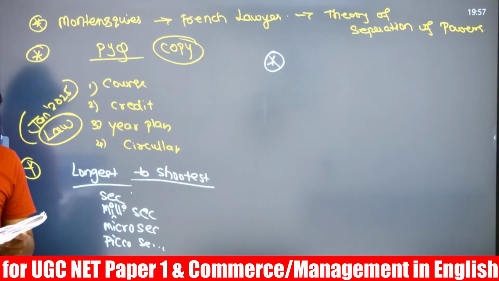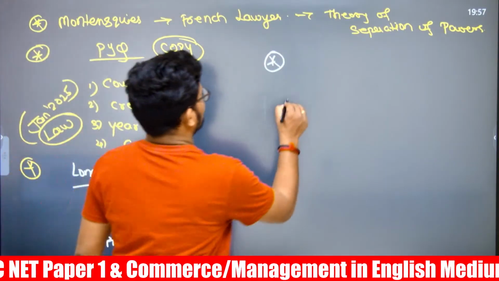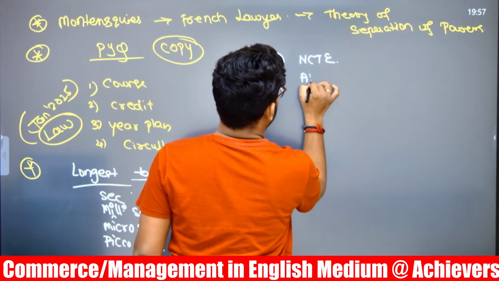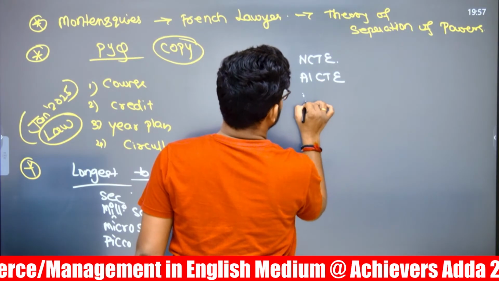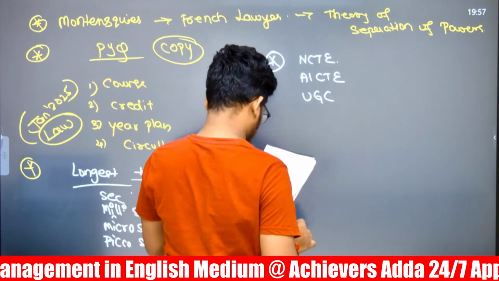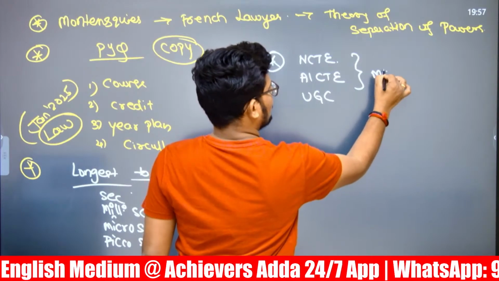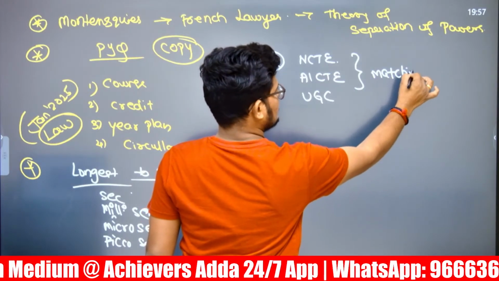After this, the question is to match the following: National Council for Teacher Education, All India Council for Teacher Education, University Grants Commission. This matching was asked, but I am just comparing it.